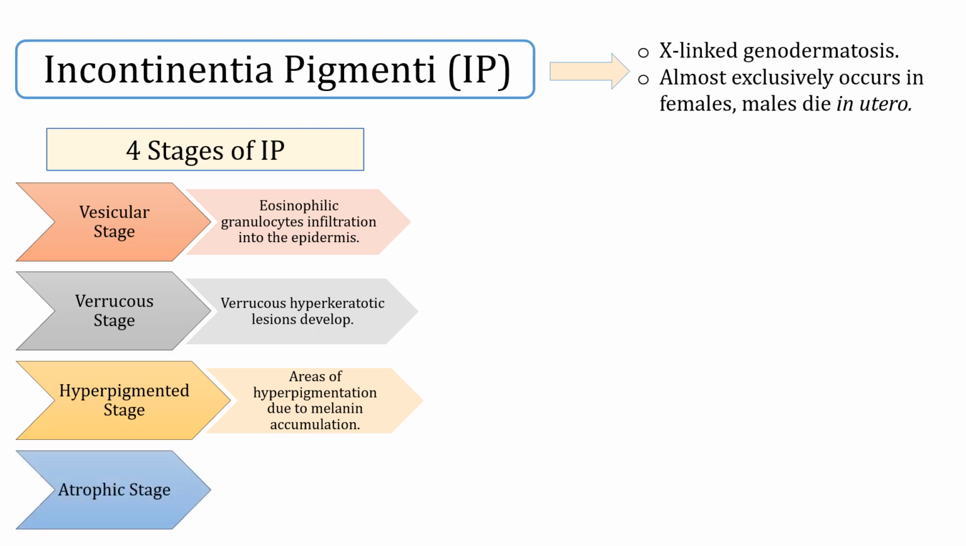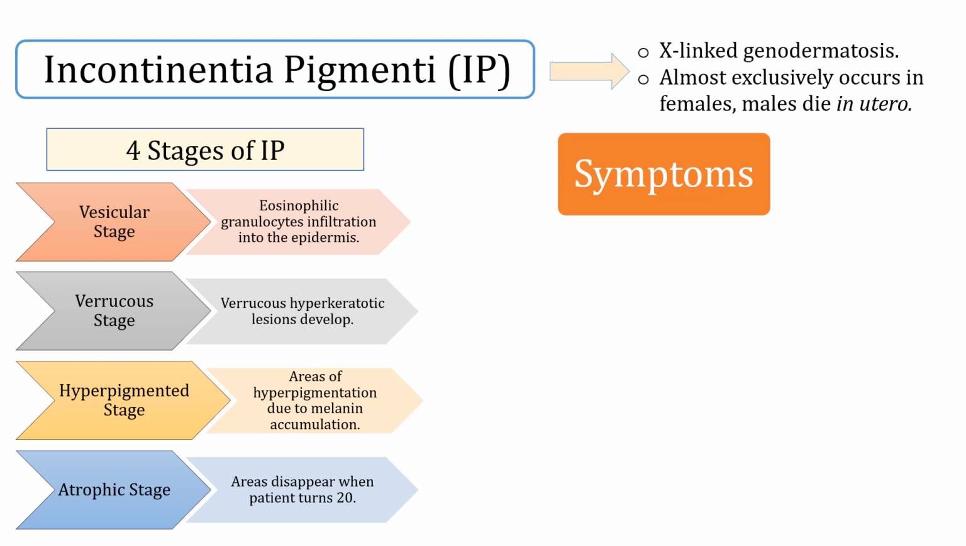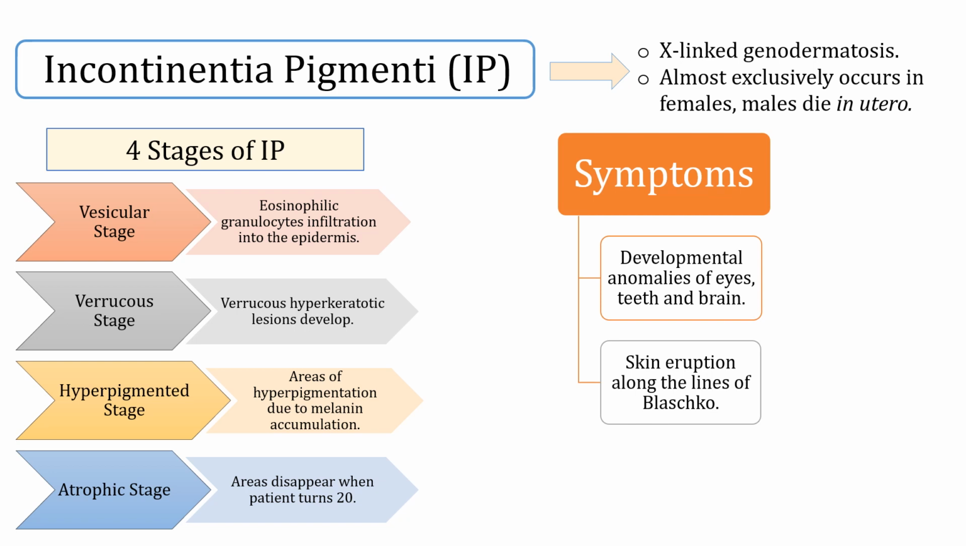The fourth stage is the atrophic stage, where the areas that follow the lines of Blaschko generally disappear by the second decade, but adults may still show some areas of dermal scarring with lack of hair follicles. The symptoms of IP include developmental anomalies of the eyes, teeth, and brain, skin eruption along the lines of Blaschko, and skewed inactivation of the X chromosome. It's a very striking feature that is observed in peripheral blood cells of female patients. This skewing reflects an efficient mechanism of counter-selection against cells that express the mutated X chromosome.